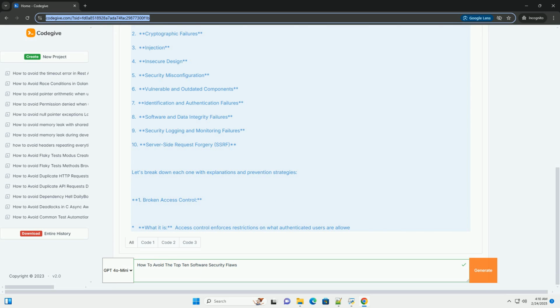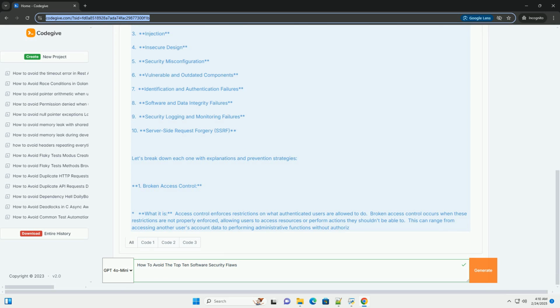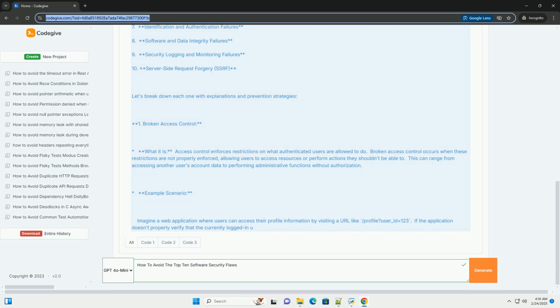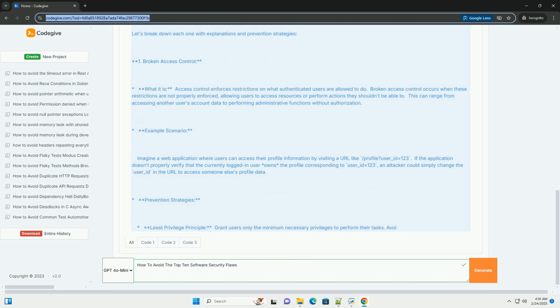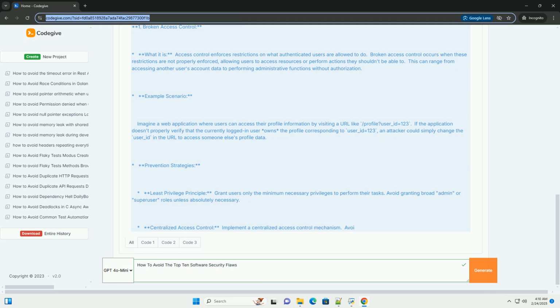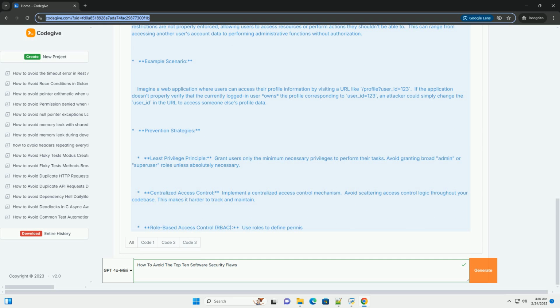Important note: security is a layered approach. There's no single silver bullet. Defense in depth is key, meaning multiple layers of protection. Also, keep in mind that the OWASP Top 10 evolves, so stay up to date with the latest lists and security best practices. The OWASP Top 10, most recent version, is continuously updated. The OWASP Top 10 isn't a static list, but here are the most common categories.